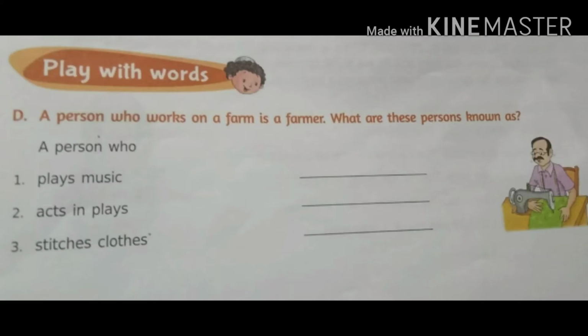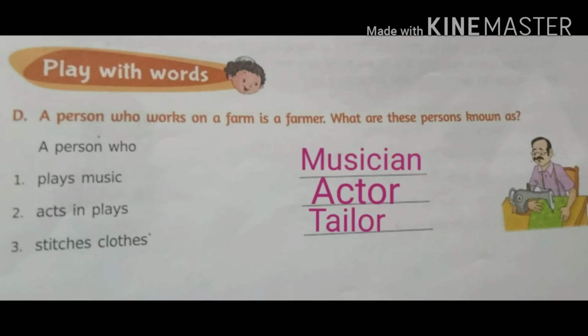The next exercise is, a person who works on a farm is a farmer. What is this person known as? The first one is a person who plays music. A person who plays music is called a musician. Next is a person who acts in plays. The person who acts in plays is known as an actor.